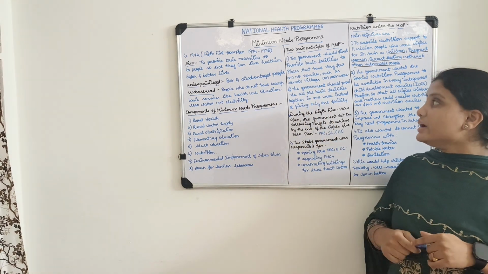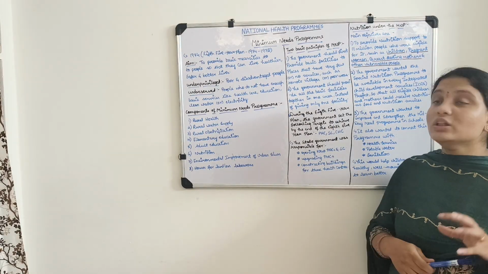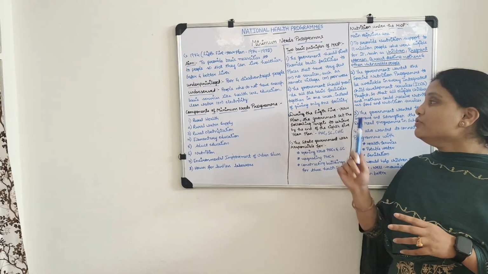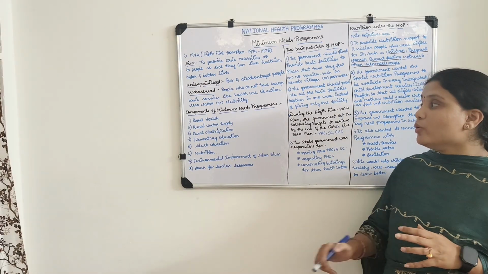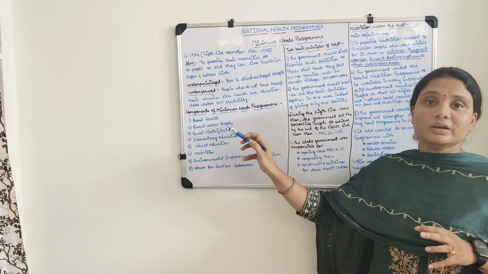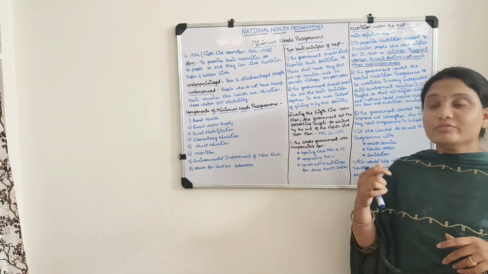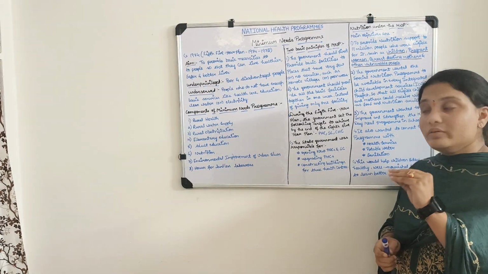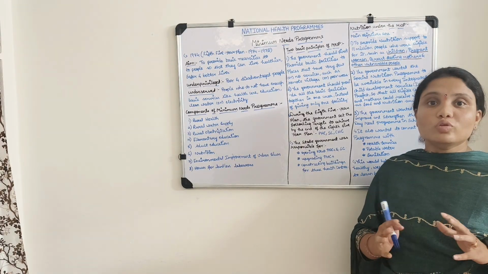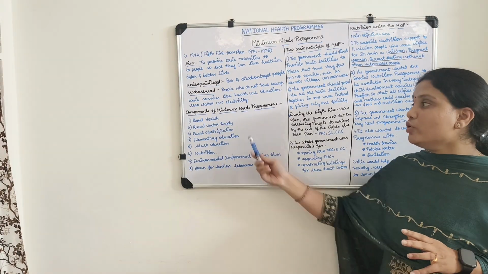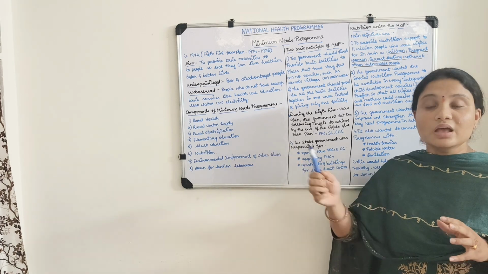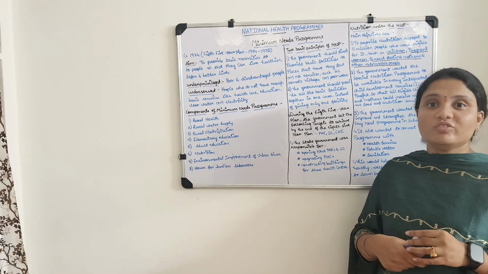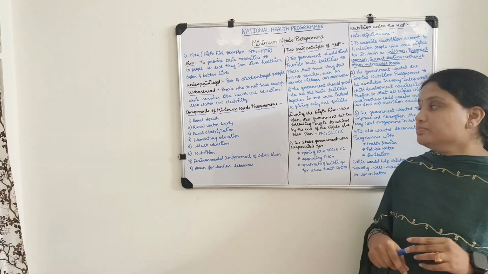And next, the second principle: the government should provide all the basic facilities together in one area instead of giving only one facility. That means the government should provide all these basic facilities to one particular area. If the government provides only one facility, for example only rural health, then there is not much use. If the government provides all these basic facilities like a package of services, then only there will be change in that particular area.